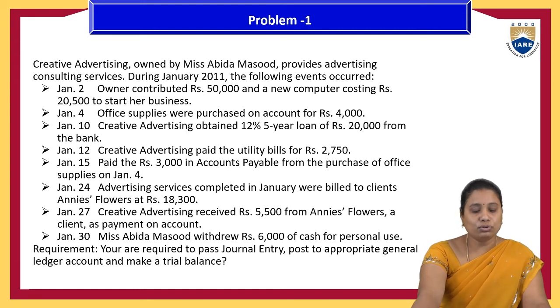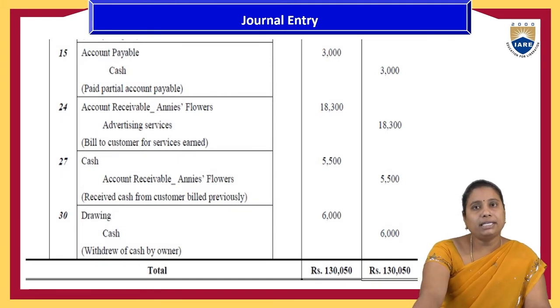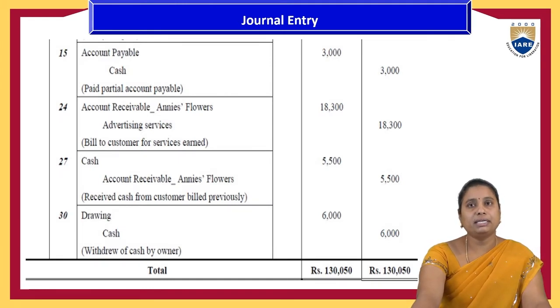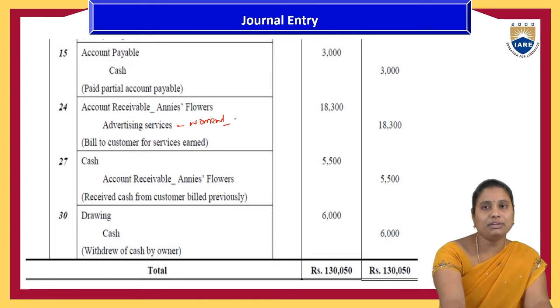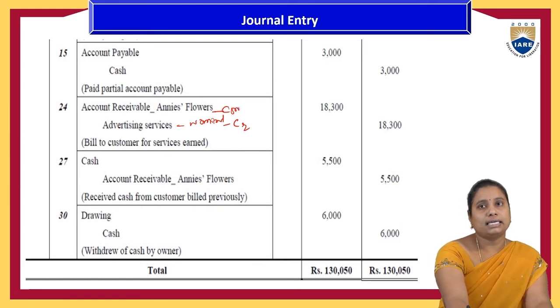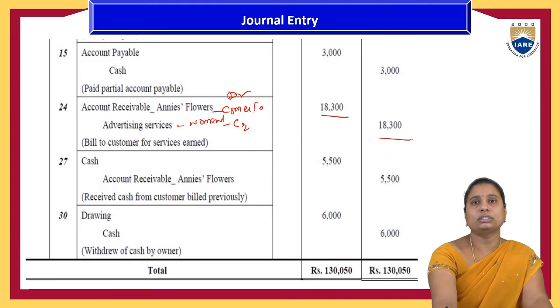And January 24th, advertisement services completed in January were billed to client Annie's Flowers at 18,300. So here there is also account receivables from Annie's Flowers, the name of that company, and advertisement services. Advertisement services is a nominal account. Under that, they are going to be receiving the benefits, so that's why it is called a credit. Account receivables from that one comes into the organization. Debit what comes into the organization, and the income to the organization is a credit, 18,300.